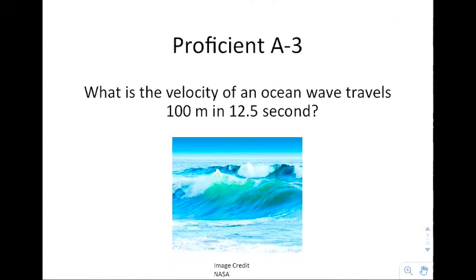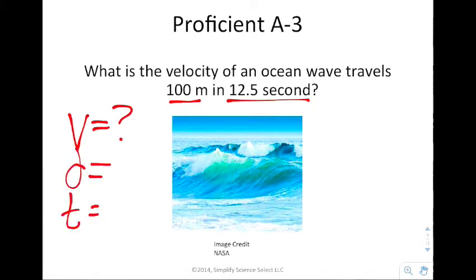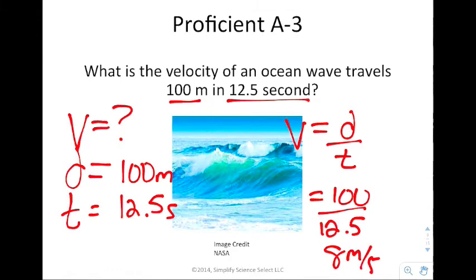It says, what is the velocity of an ocean wave that travels 100 meters in 12.5 seconds? I'm looking for the velocity, which is the same thing as speed in this particular case. Distance is 100 meters, time is 12.5 seconds. So V equals D over T, or 100 divided by 12.5. At that point you would get your calculator out, and you would end up getting a value of 8 meters per second.